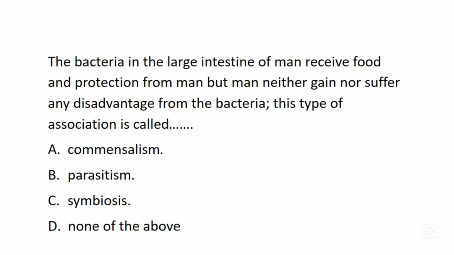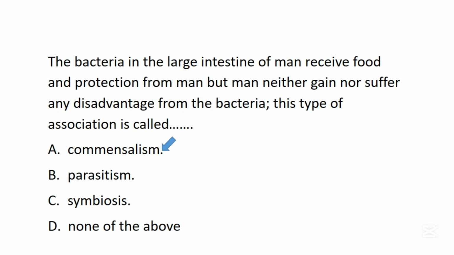The next question says, the bacteria in the large intestine of man receive food and protection from man, but man neither gains nor suffers any disadvantage from the bacteria. This type of association is called dash. A. Commensalism. B. Parasitism. C. Symbiosis. D. None of the above. In this question, the correct answer is A.